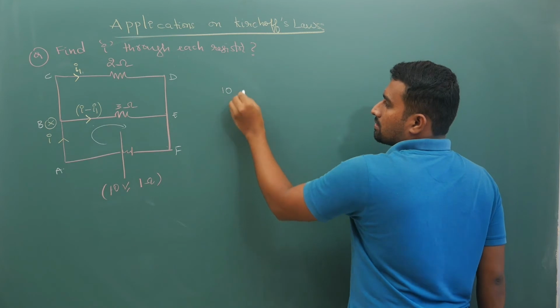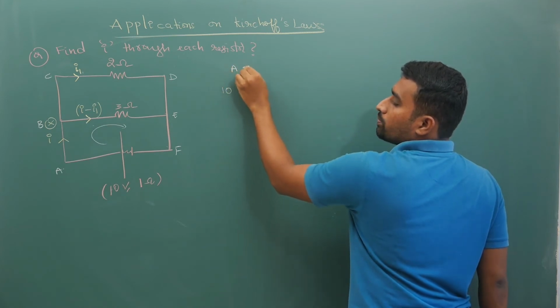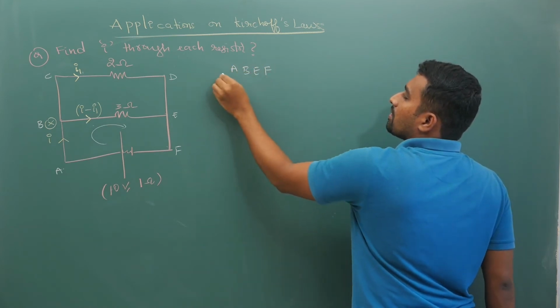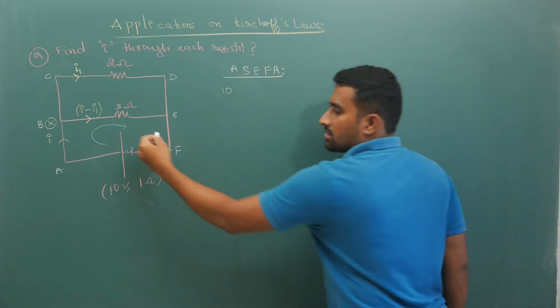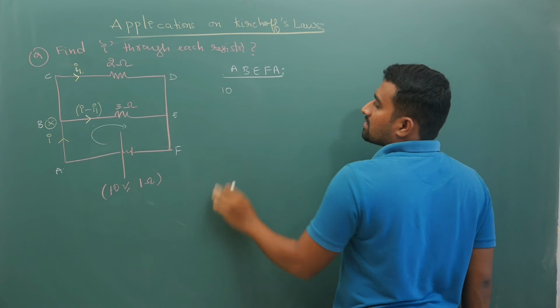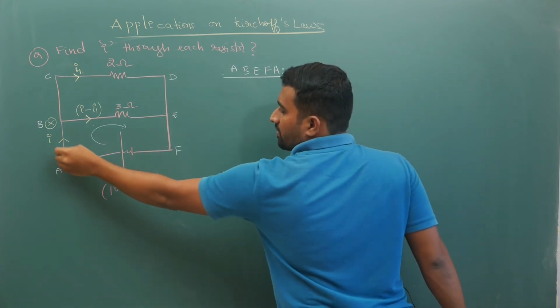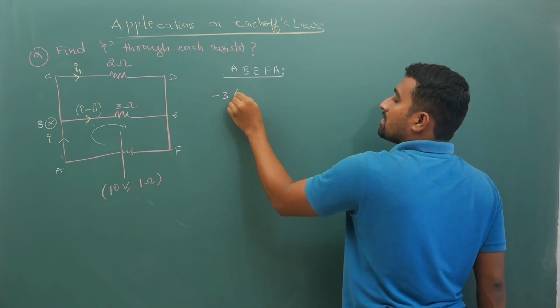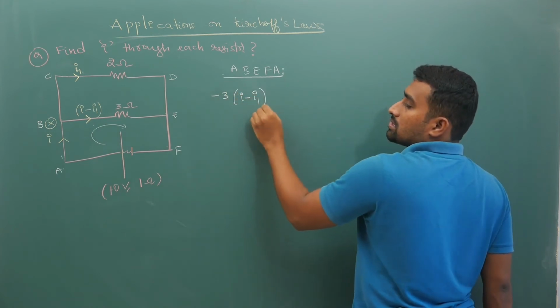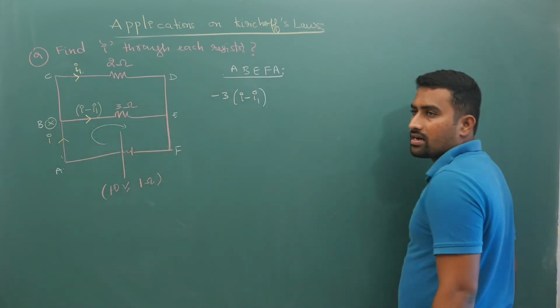I am applying it for loop A, B, E, F and A, traveling in the clockwise direction. If I start at A, from A to B nothing, from B to E minus 3 times I minus I1, because you are traveling in the direction of current.